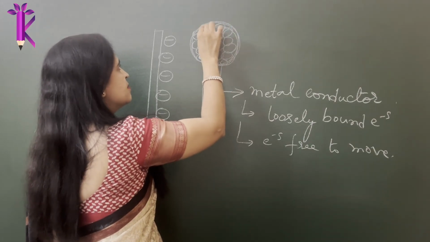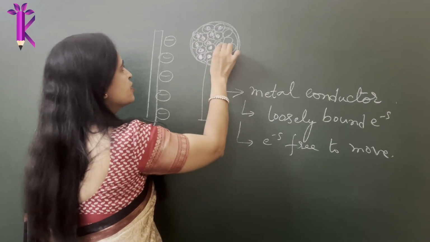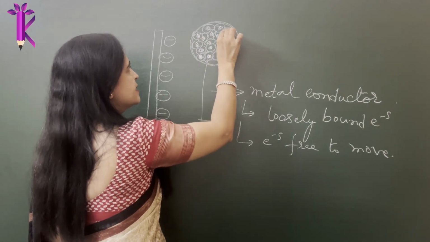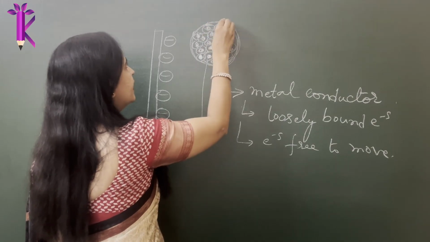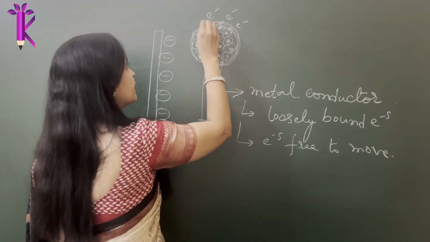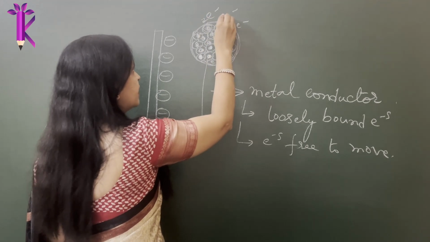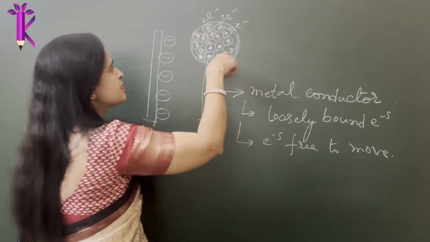So these are the atoms with the nuclei, and the nuclei have heavily charged protons, the positively charged particles, right? And what is happening on the orbital level? There are free electrons. Not only one, there could be more than two free electrons. So there could be a number of free electrons revolving.